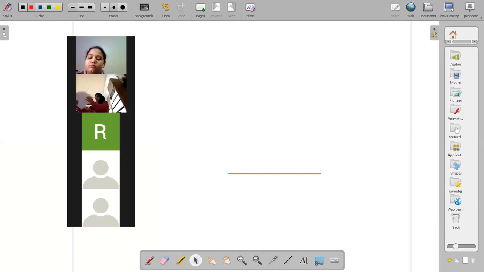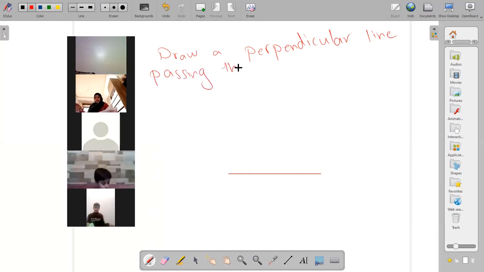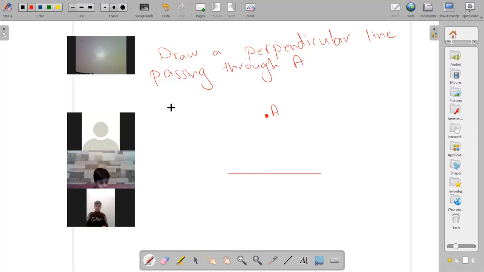We want to draw a perpendicular line passing through A. This is the point A, and here a point A and a line. We will draw a perpendicular line passing through A, perpendicular to this line. Please, all of you, put a draft paper and let's try.